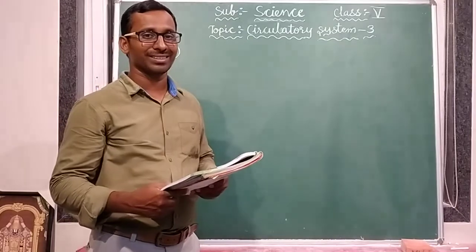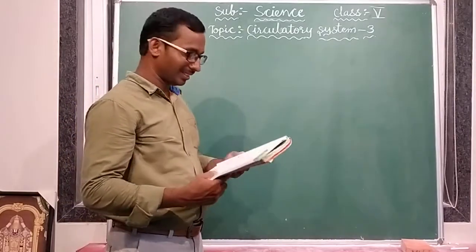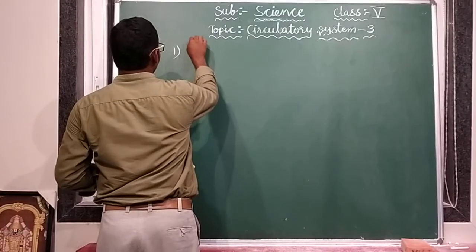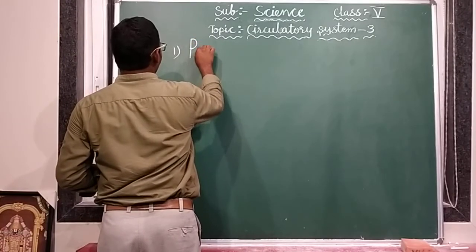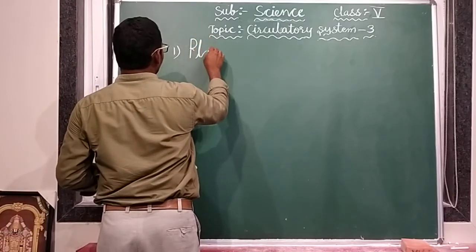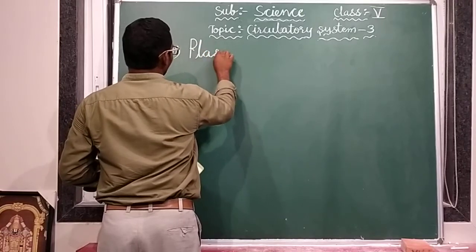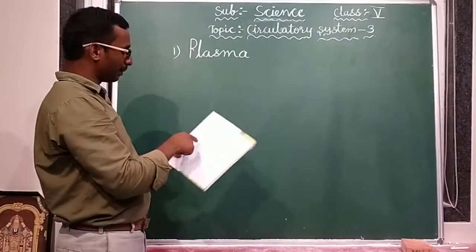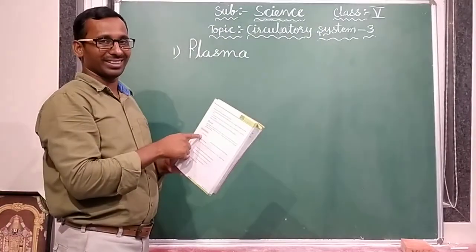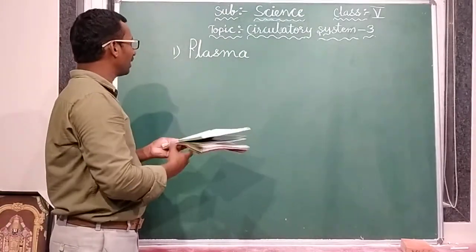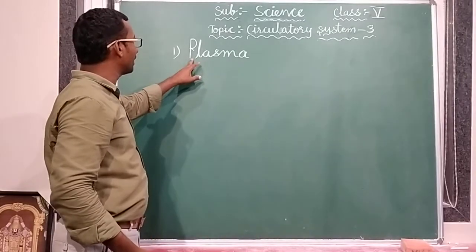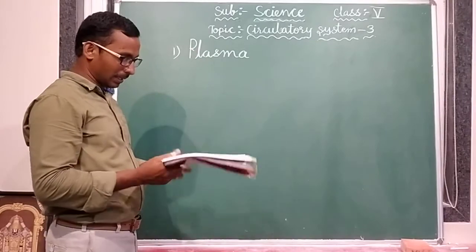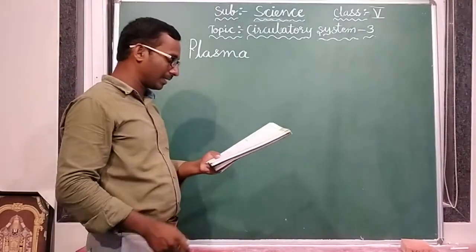What is that? Yes, plasma. Here you have to use capital P. Why are you using capital P here? That is the starting letter. In this sentence, plasma is the starting word, so the starting word begins with a capital P. Write Plasma. That is the first blank answer.